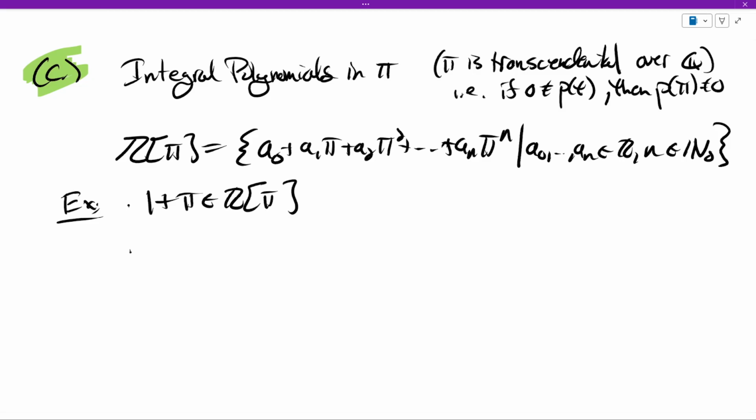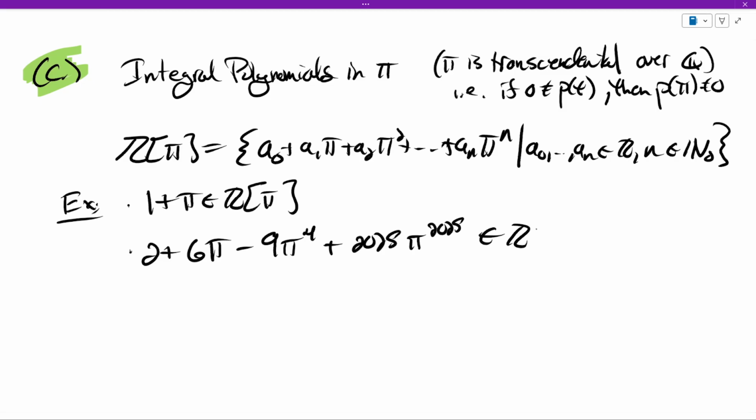What's another example? 2 plus 6 pi minus 9 pi to the 4th plus 2025 pi to the 2025. That's also here. And that's as good as it gets, because remember, pi is transcendental, so you can't collapse powers of pi. So that's what elements of this set are.